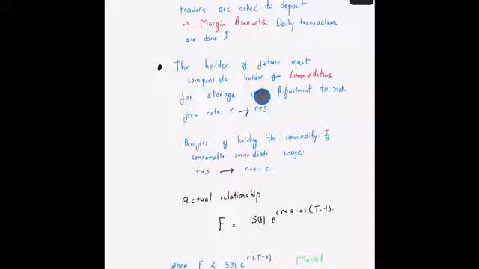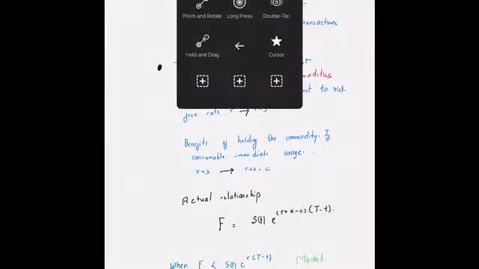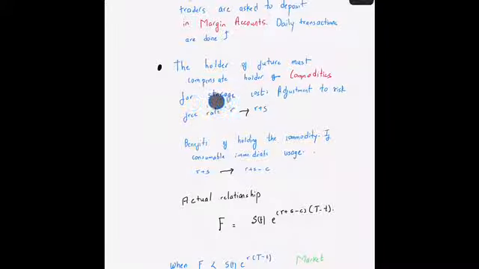Because unlike, say, if you're just owning stocks, there is nothing about storing these particular stocks for which you need to be compensated. But if you're talking about a commodity such as wheat, like 1 ton of wheat, it is going to be stored in a particular place. If it's going to be stored in a particular place, there will obviously be a cost associated with it. So in case you're asking somebody to hand you a particular commodity, like 1 ton of wheat, at a particular date in the future, you also have to make sure that you're giving this person some price for storing this wheat anytime he's having it, and he'll be handing it to you in the future.